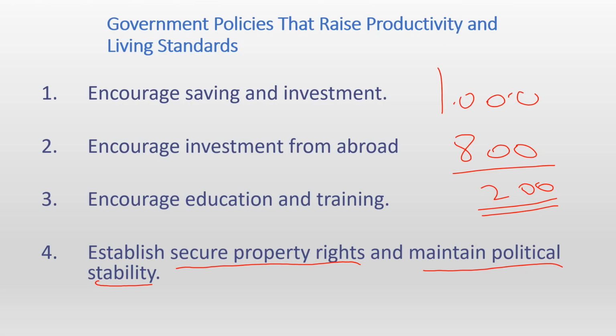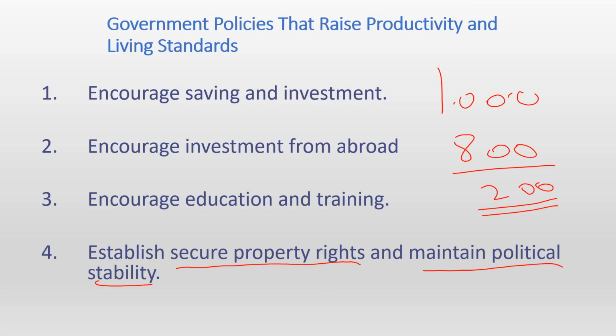So if there is a conflict over some property, it can be easily solved, which means that people will be confident and will not be worried about their properties. People will think, okay, I own that land and no one else will come and force his or her way on that land. So my property is safe.